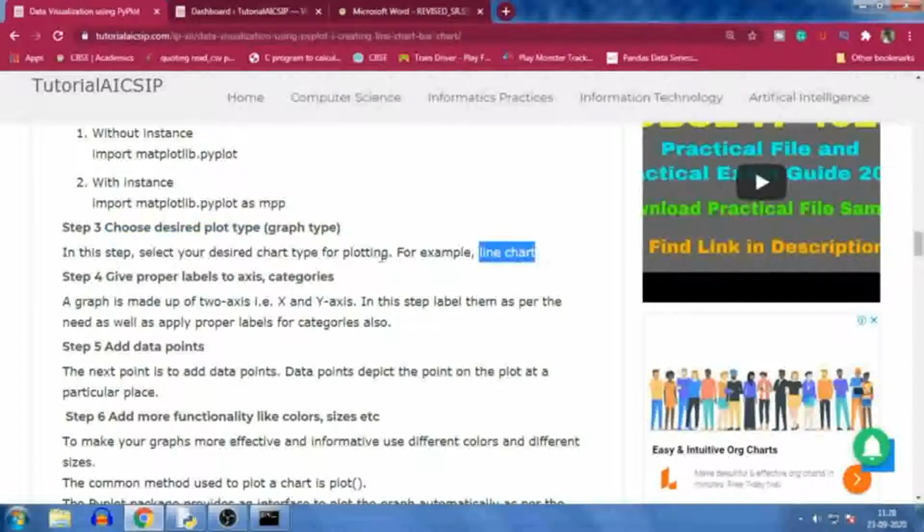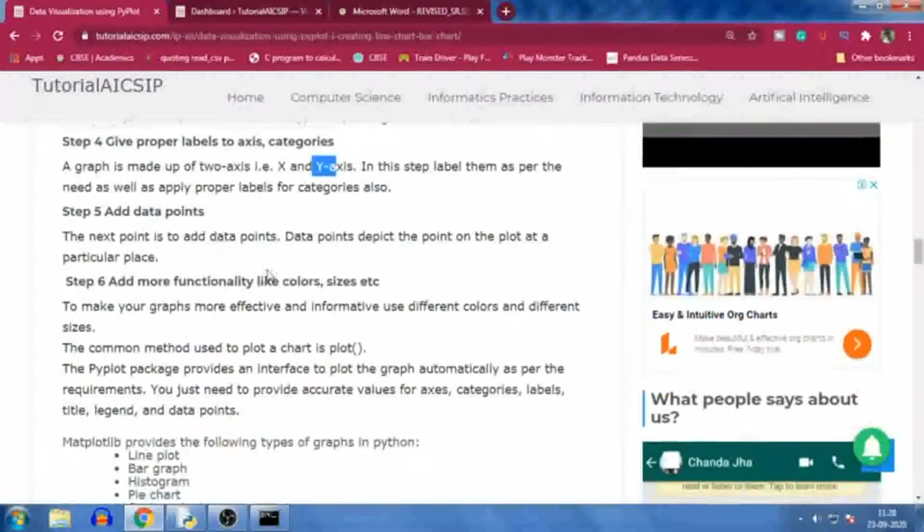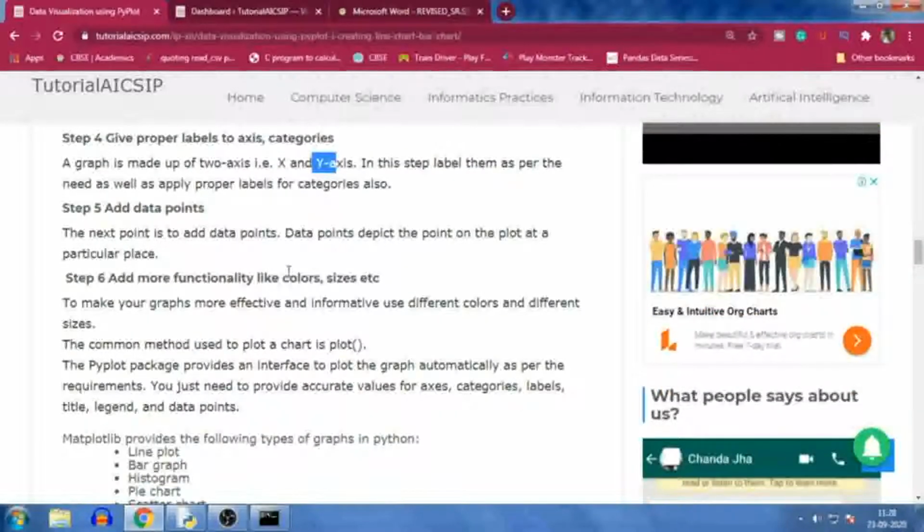The next step is to give proper labels to the axes and categories. A graph is made up of two axes, that is the x and y axis. In this step, label them as per the need, as well as apply proper labels for categories. Wherever categories are available, you can give proper names to them.